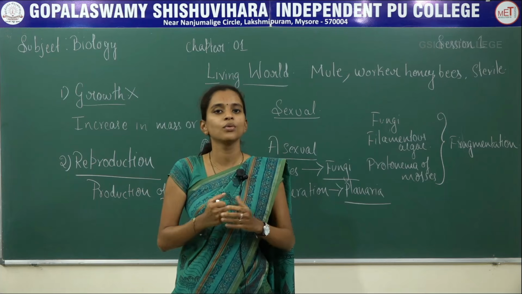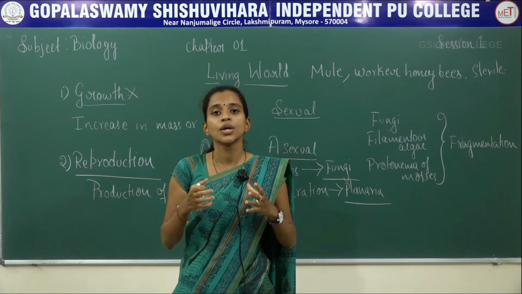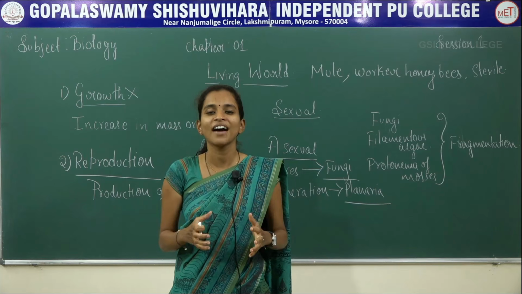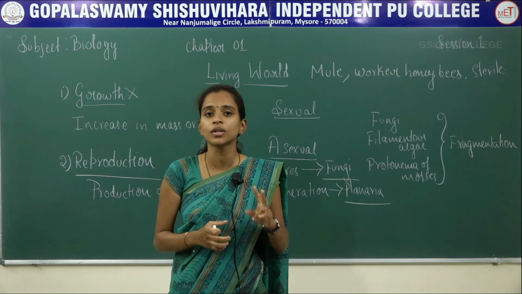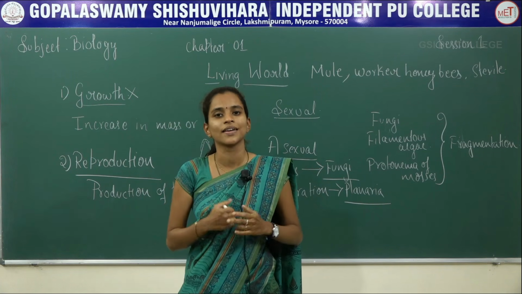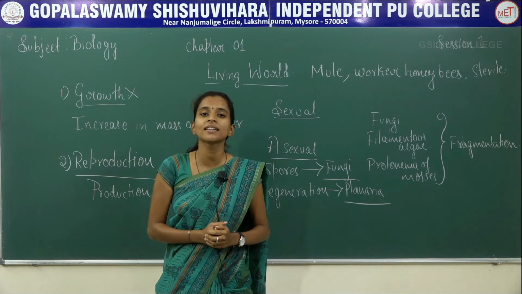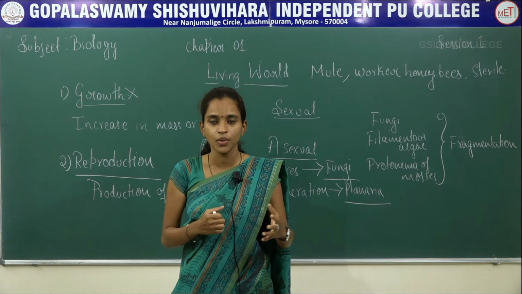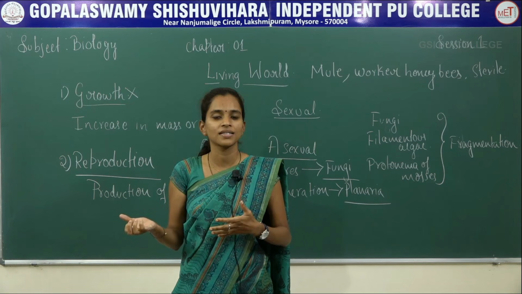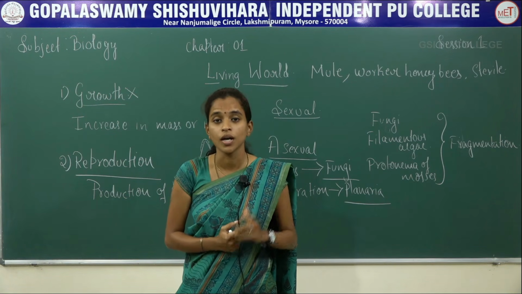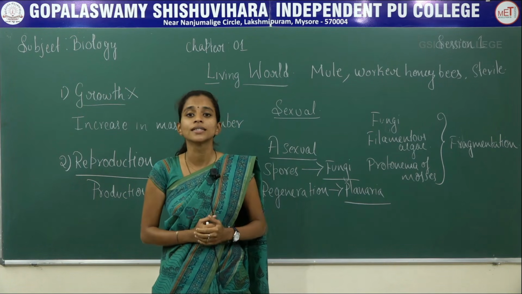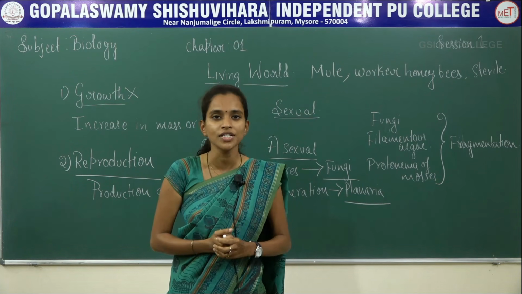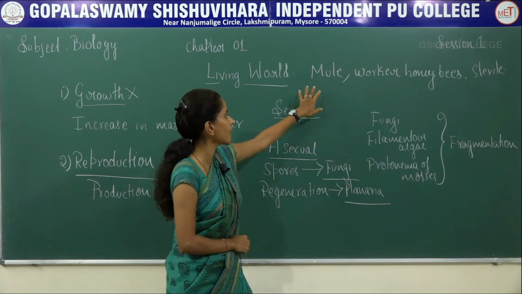The reason the mule was produced was to obtain a progeny which has the characters of both parents, horse as well as donkey. The mule produced was very hardworking and had the capacity of both donkey and horse. Unfortunately, this mule is a sterile organism which cannot produce any offspring of its own. So that is one example.